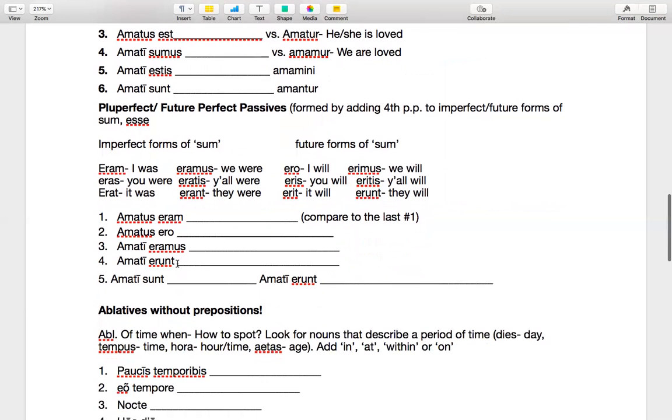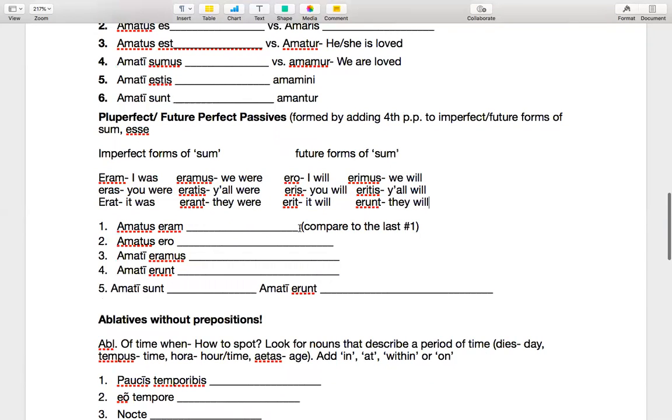Now, if it's pluperfect passive, we will use the imperfect form of sum esse, which you see here: eram, eras, erat, eramus, eratis, erant. And if it's future perfect passive, we will use the future form of sum esse. So let's get some examples of that. Amatus erant is pluperfect passive. That's I had been verbed.